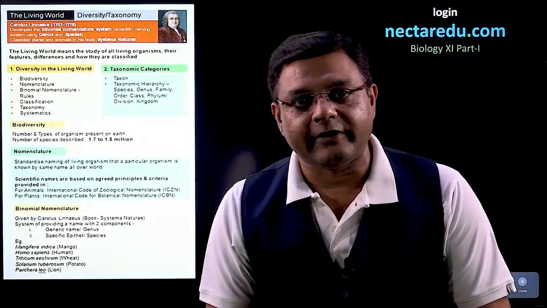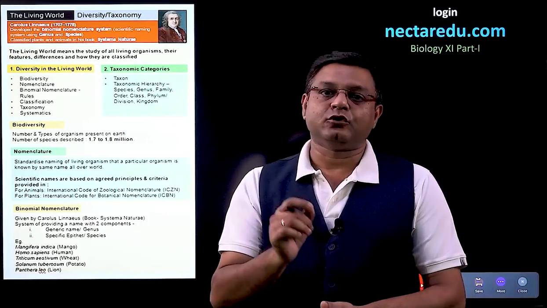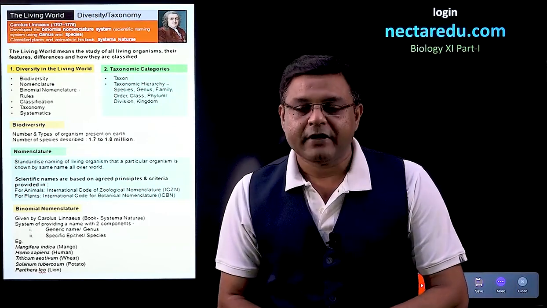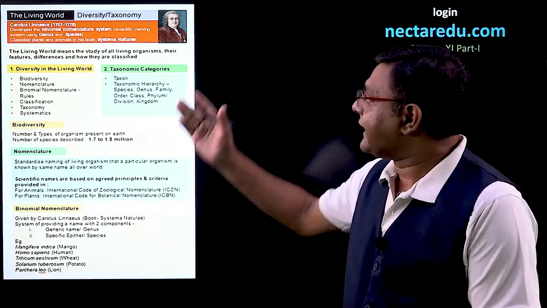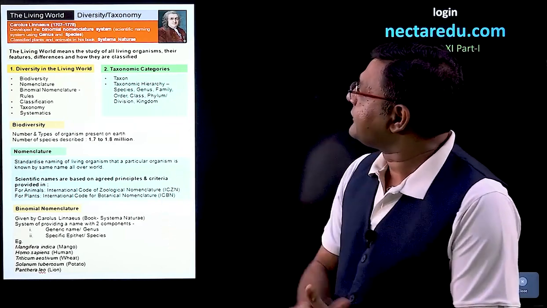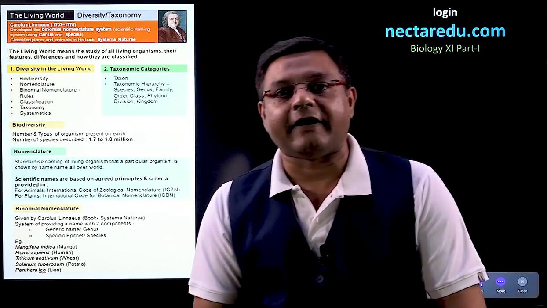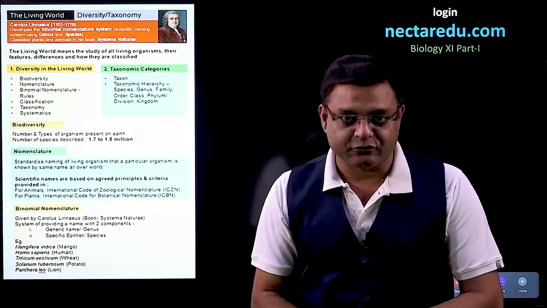Now, what is binomial nomenclature? It is the method of giving two words to a biological name. Now, in detail, we will talk about it later. Second, what was the important contribution of Carolus Linnaeus? He was the person who first classified plants and animals, and the book name was Systema Naturae.